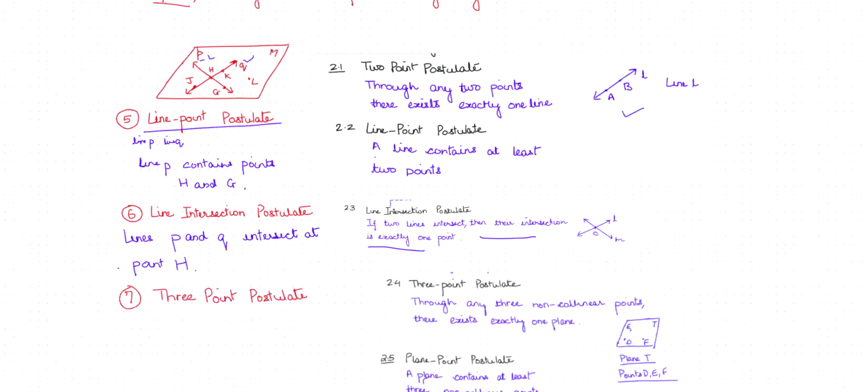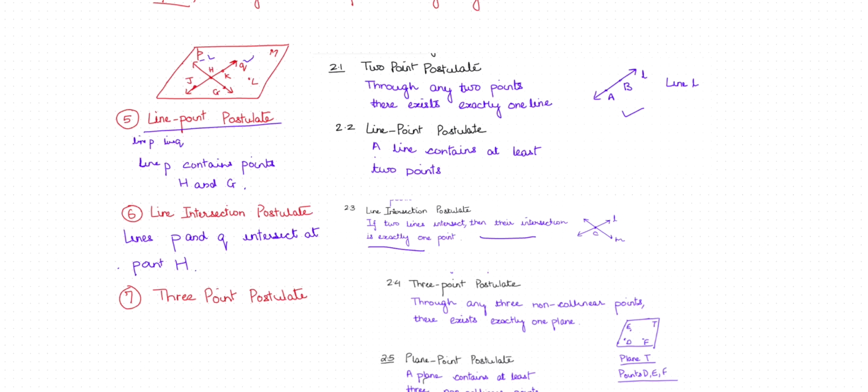So here they are asking to give an example of the 3-point postulate. The 3-point postulate says that through any three non-collinear points, there exists exactly one plane.